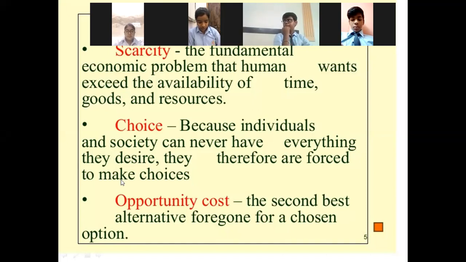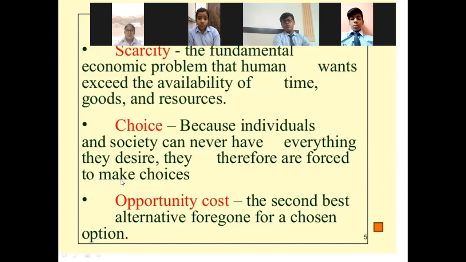Suppose resources are available in abundance, there would not be any point in making a choice. For example, if I have a lot of money with me, then why should I make a choice about what I need to purchase and what I need not purchase? But because money is limited in nature, that is why I have to make a choice about what I should buy and what I should postpone, right?